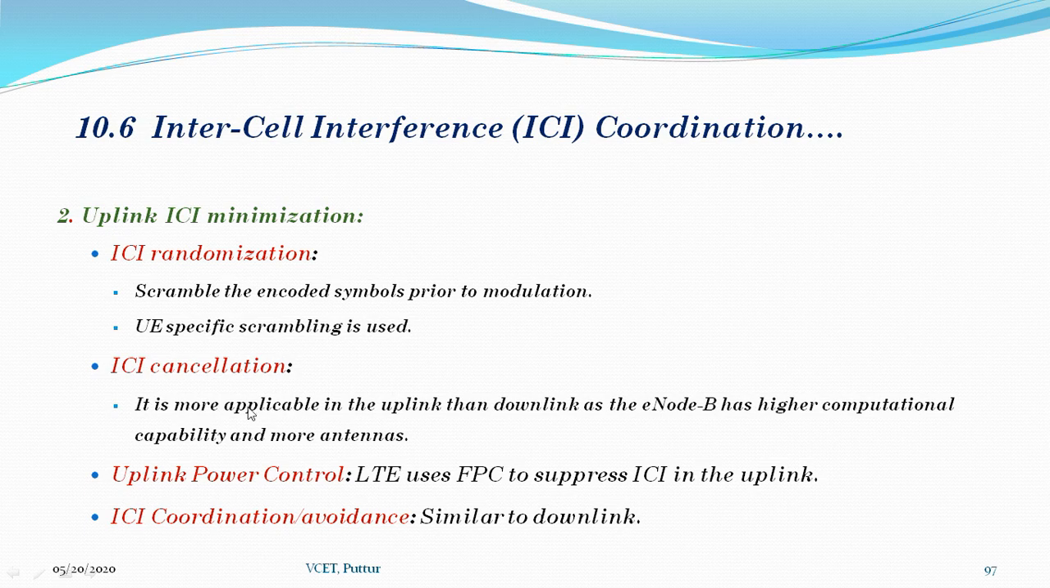The second one is ICI cancellation. It is more applicable in the uplink than in the downlink, as the E-node B has a higher computational capability and usually more antenna elements. The third one is uplink power control, where power control is an efficient way to suppress ICI in the uplink. Fractional power control, which is FPC, is used in LTE. The fourth one is ICI coordination or avoidance. Similar coordination techniques to the downlink can be applied for the uplink, such as FFR.